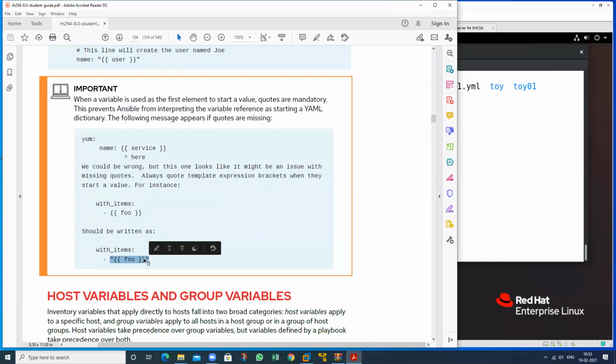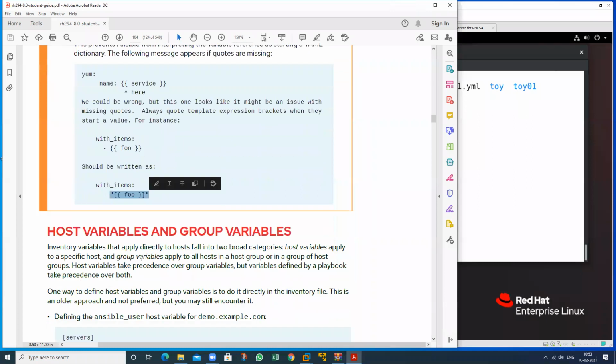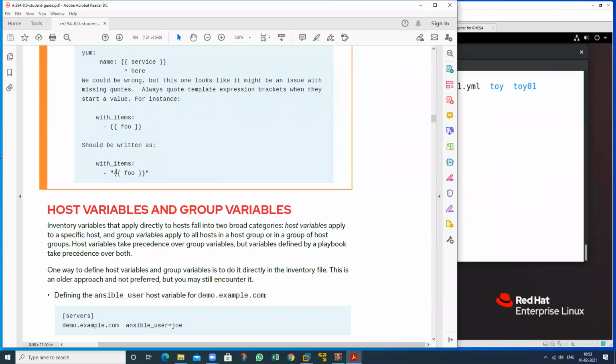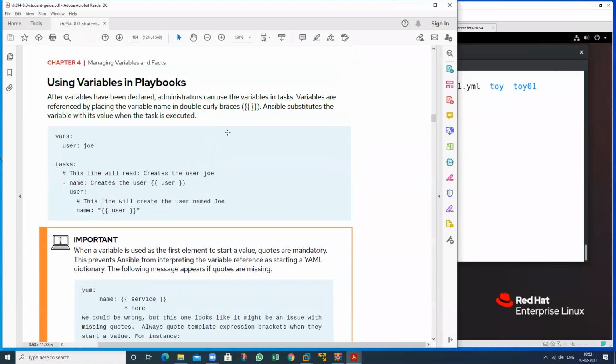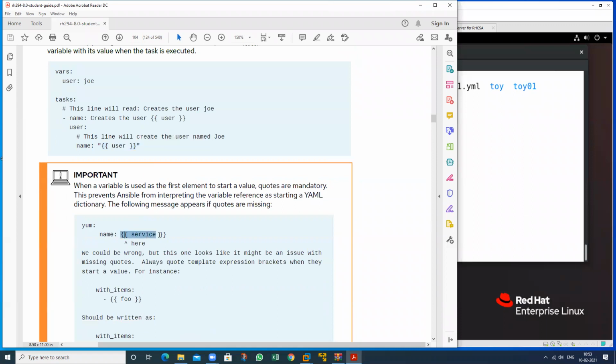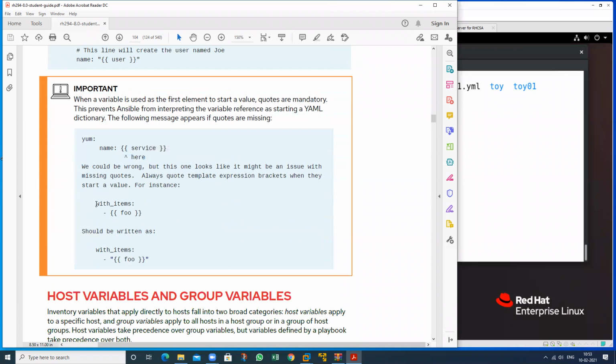I will show some examples of how to call this. Curly braces are necessary. See here, curly braces are mandatory, and not only curly braces, double quotes are also mandatory. See here, I am not using double quotes here, so it will show me an error. See here, this is one method and this is another method. So you should write like this, not like this. It's not a good method, so the variable cannot be called.